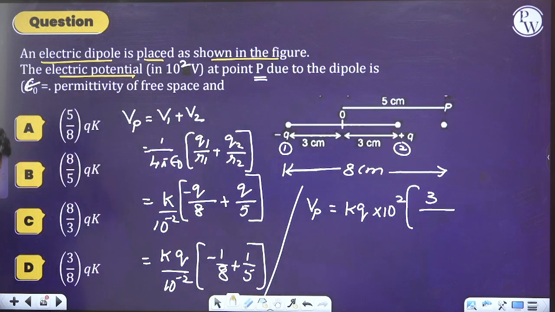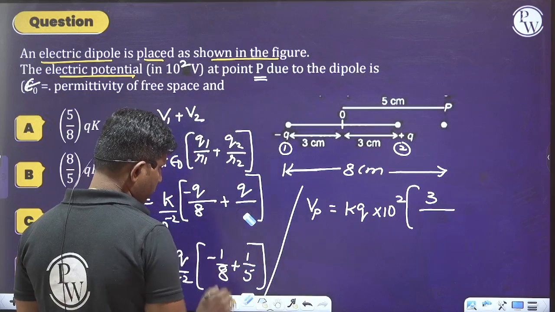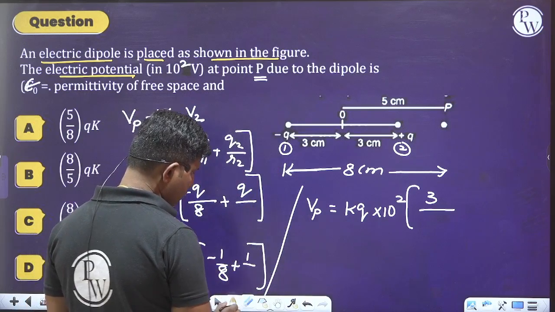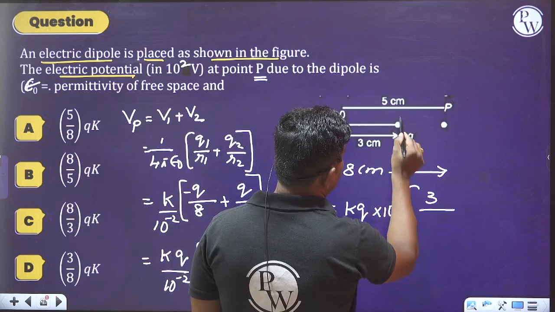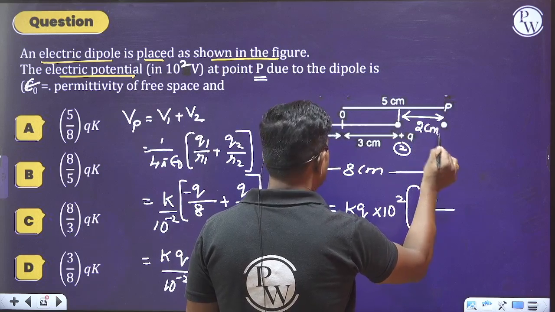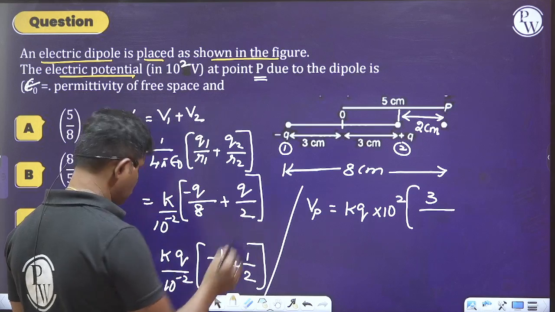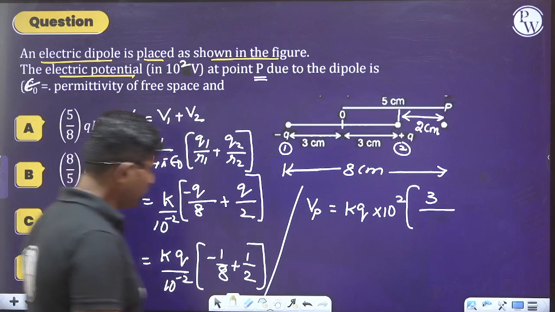But I do not have the exact value of this. Please check it once. How much are you getting here? Sorry, I'm making a mistake here. It is not 5, because from the second charge, the distance is only 2 centimeter. Therefore, it should be equal to 1 by 2. So please do this properly here.